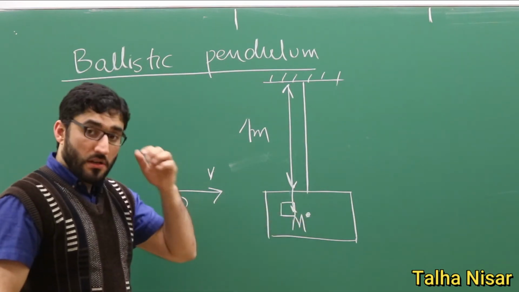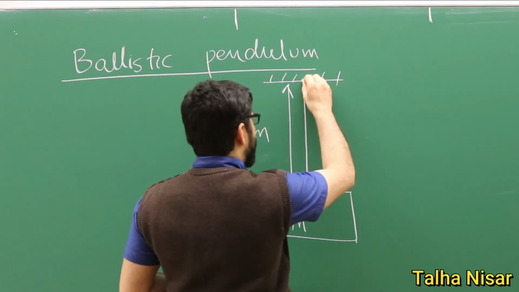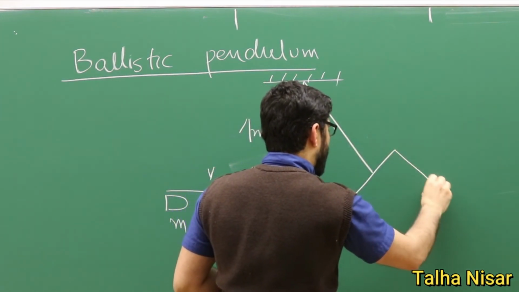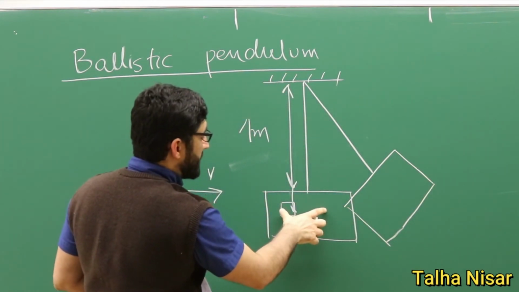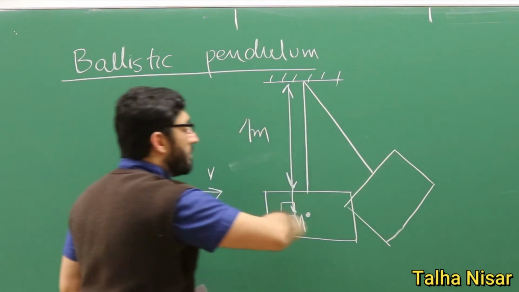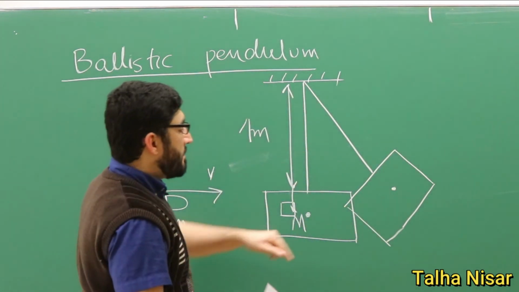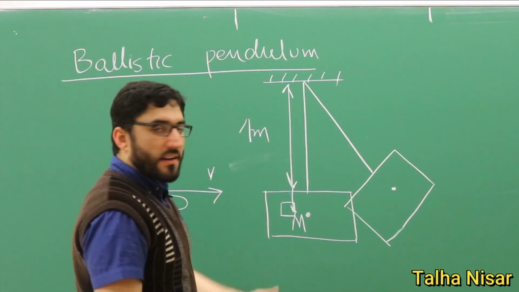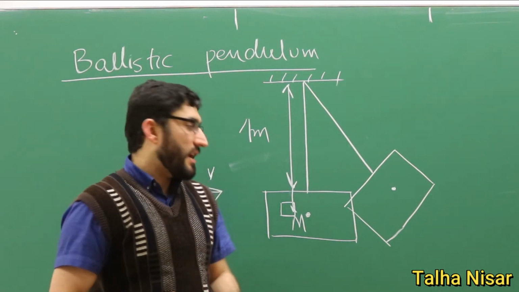So we have a bullet which is inside, and the kinetic energy of the bullet will be transferred to the pendulum. So when the kinetic energy is transferred, the pendulum will move from its original position. It will start moving, and at the maximum height, at the maximum amplitude, all this kinetic energy is converted to gravitational potential energy.